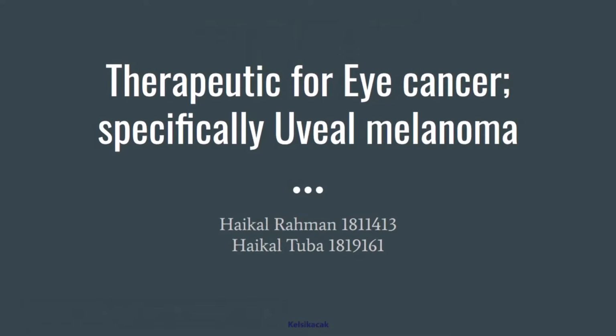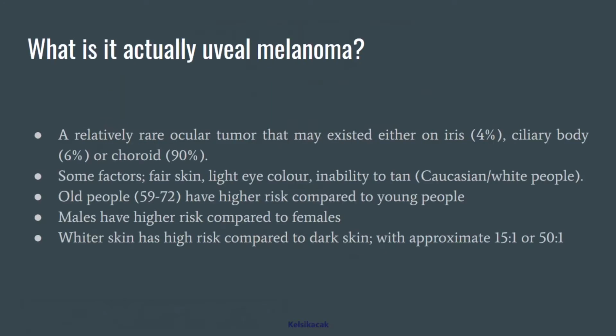So the topic given was eye cancer. Therefore, me and my partner decided to choose one of the eye cancers, which is uveal melanoma. So why uveal melanoma? Uveal melanoma is a rare ocular tumor that exists on the iris, ciliary body, and choroid. Why the iris, ciliary body, and choroid?